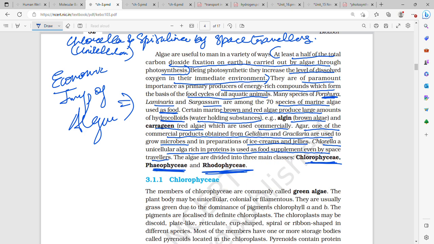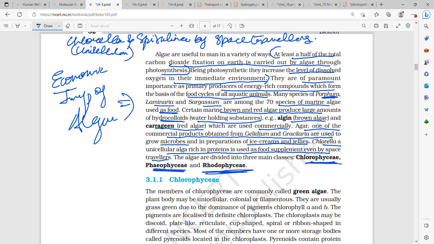What are the economic importances of algae? One half of the total carbon dioxide fixation on Earth is carried out by algae through photosynthesis. So naturally, a huge part of the dissolved oxygen in our immediate environment is produced through photosynthesis by algae. Algae are also of paramount importance as the primary producers of energy-rich compounds, and they form the basis of the food cycle in all aquatic animals.